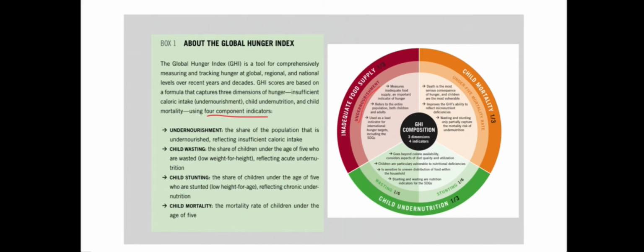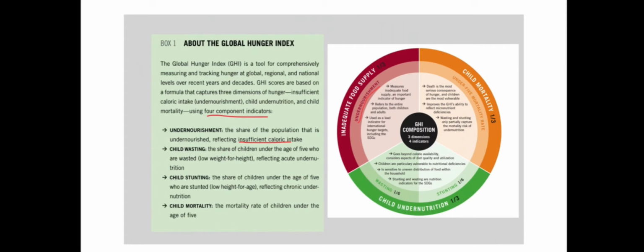First one, undernourishment. It means the share of the population with insufficient caloric intake. For this indicator, the entire population is taken into consideration, that is both adults and children. Second indicator is child wasting. It means the share of children under the age of 5 who are wasted, that is low weight for height.